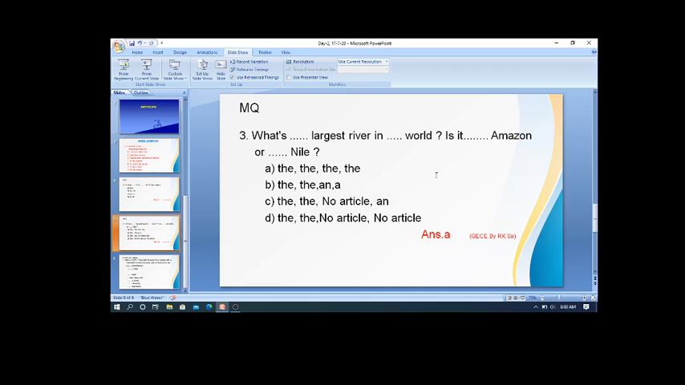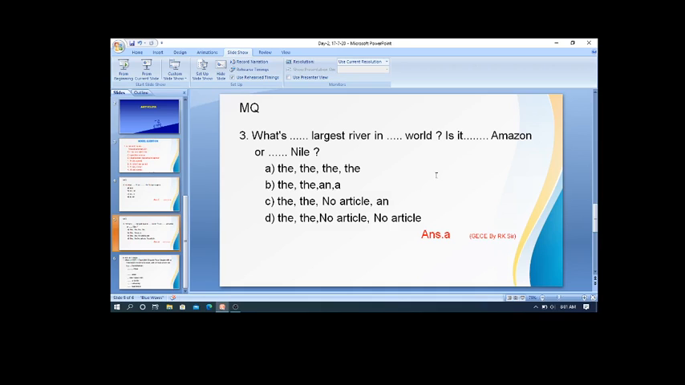Now your options are, there are 4 blanks in this question. Now you have to pick up the right option to fill these 4 blanks of the statement. Now option A is the and the. Option B is the, and a. Option C is the, no article is needed in third blank and an. Option D is the, no article is needed in third blank and also no article needed in fourth blank.